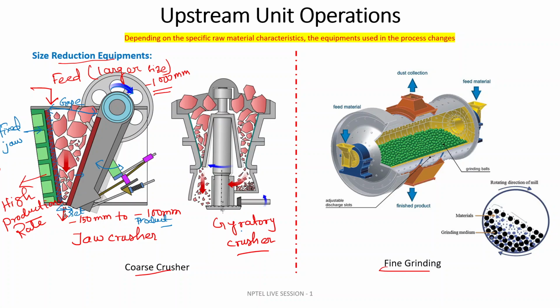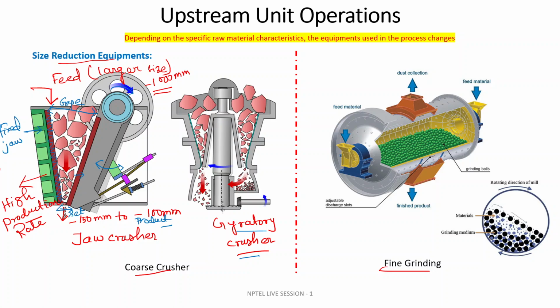Next type is the gyratory crusher. This kind of detailed discussion on size reduction equipment comes under another subject, mechanical operations, from the chemical engineering course. There is a separate subject, but in the context of process chemical technology, as this kind of equipment is involved in the overall process flow sheet, it is required to have basic knowledge about how it works and why we are using different kinds of size reduction equipment.